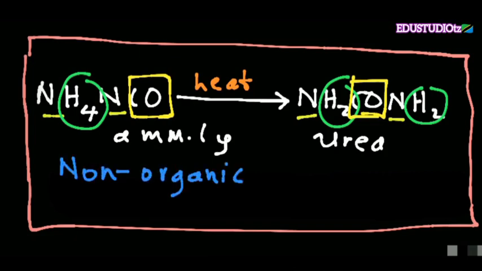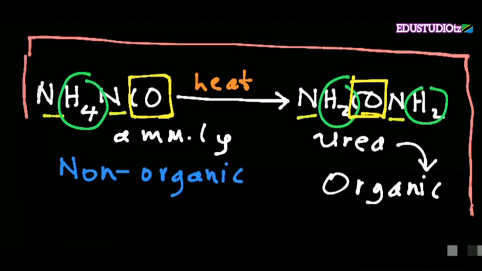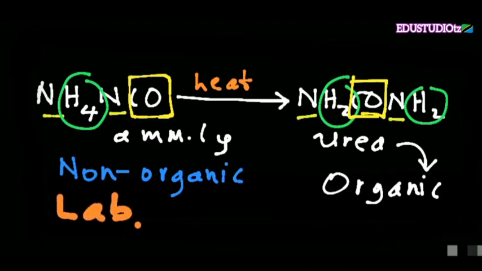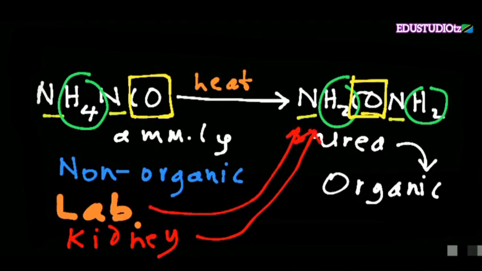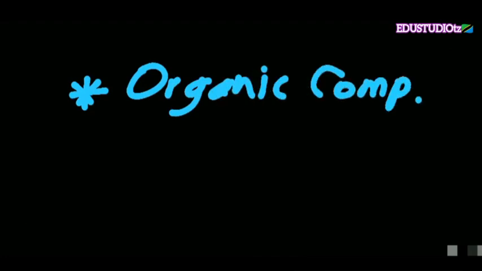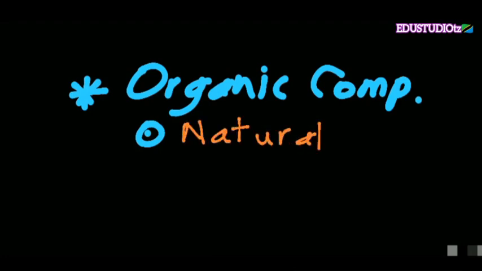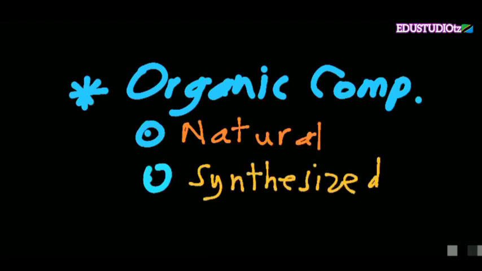So here ammonium cyanate gives urea. Ammonium cyanate is non-organic, but urea is organic. So for the first time, vitalism was discarded, because the point that you cannot make organic compounds in the laboratory was refuted: now we can make urea in the lab and also in the kidney. So this means that organic compounds can be natural, for example carbohydrates, proteins, etc., or can be artificial, for example plastic, synthesized organic compounds.